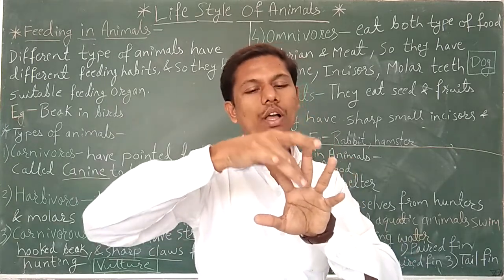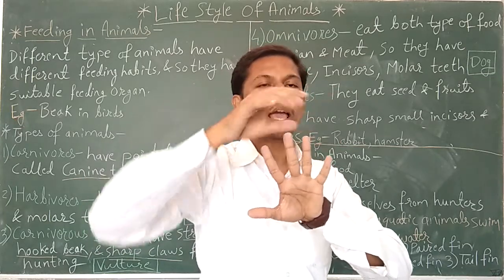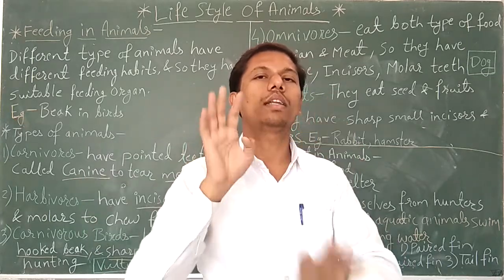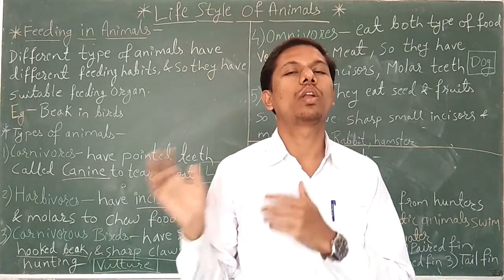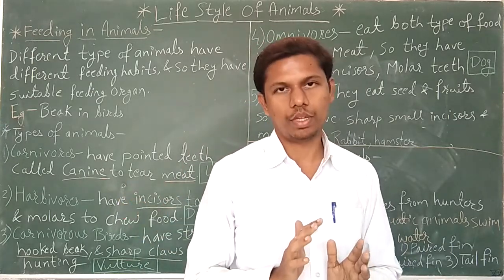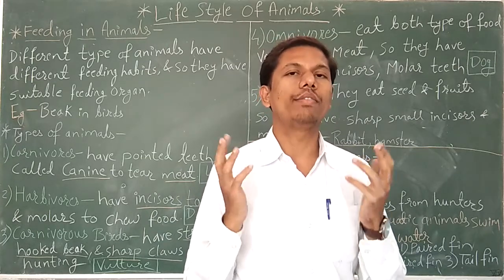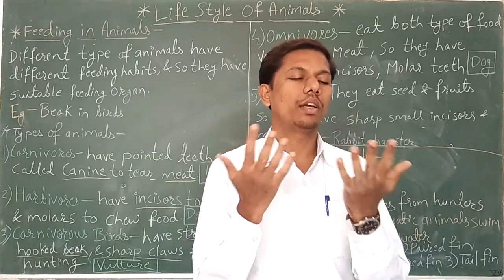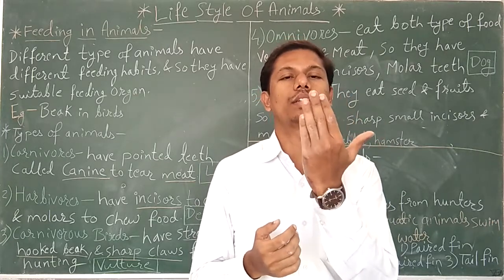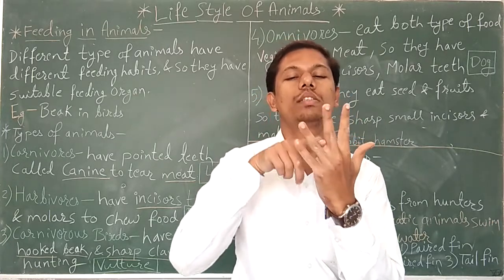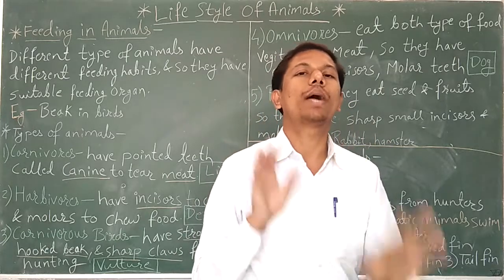Because of that they can carry out paddling in the water and move from one place to another by swimming. They have feet called webbed feet, whose skin foldings help them paddle and push the water.